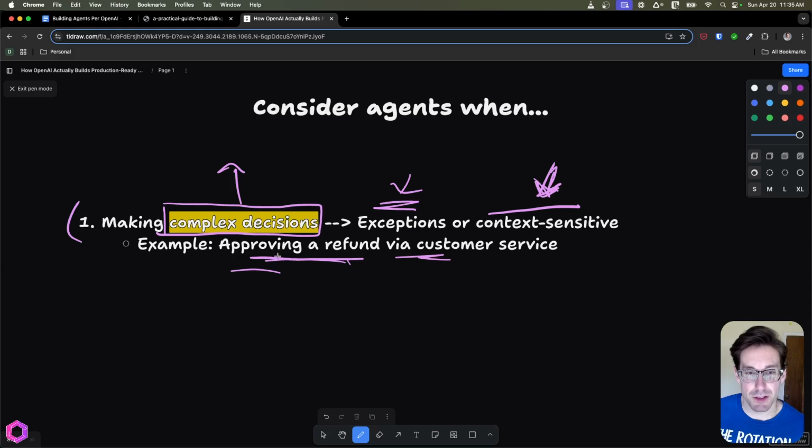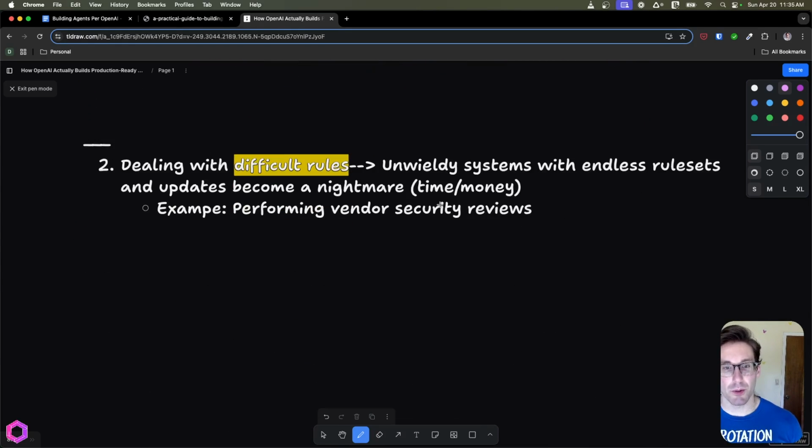If we're approving refunds for a customer, there's a lot of risk that goes with that, because you could have a lot of fraud occurring and they could trick the AI into doing refunds when they shouldn't. So that is an agentic use case because it's heavily reliant on context, and there are likely a lot of exceptions or edge cases for this specific use case. That's one gate that we would pass.